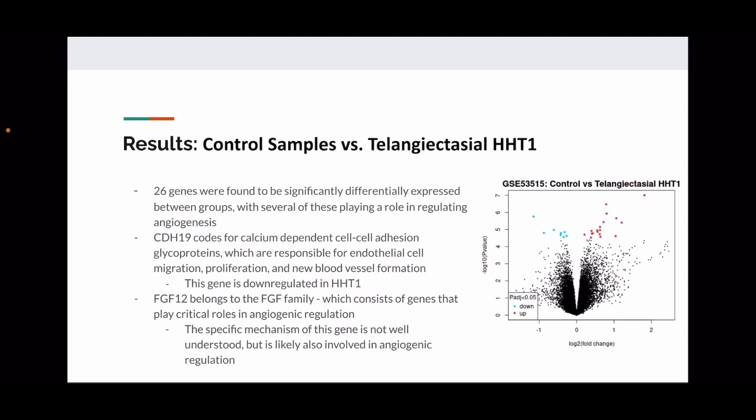The analysis of control samples versus telangiectasia HHT1 returned 26 genes that were found to be differentially expressed. The top 2 most significant genes were CDH19 and CNTN2. Both of these genes code for cell-to-cell adhesion proteins, which are important for blood vessel formation. There were 4 others that were very crucial in regulating angiogenesis and cardiovascular homeostasis. Most interestingly, though, FGF12, which belongs to the FGF family, is not known to be involved in angiogenesis. However, several others in the family are.